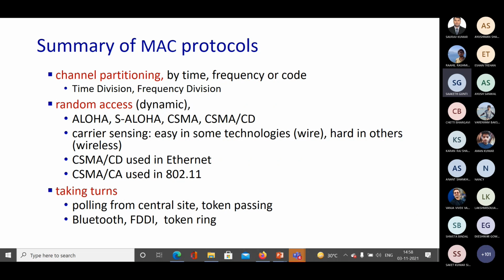Its variations are, of course, 802.11 a, b, g, n. These are Wi-Fi standards. Then you have the taking turns protocols, which we have seen: polling, which is used in Bluetooth, FDDI, and then token passing. So this is the summary of MAC protocols.